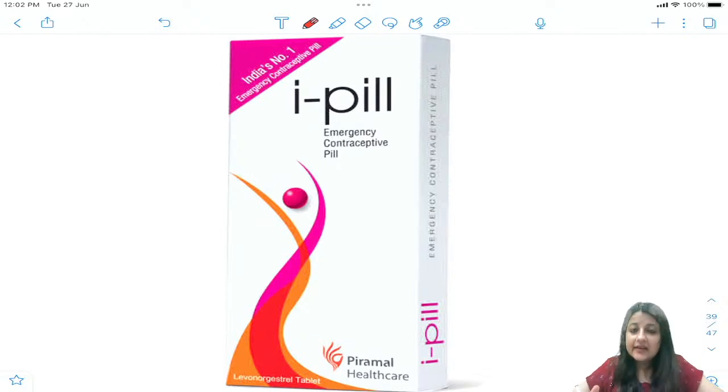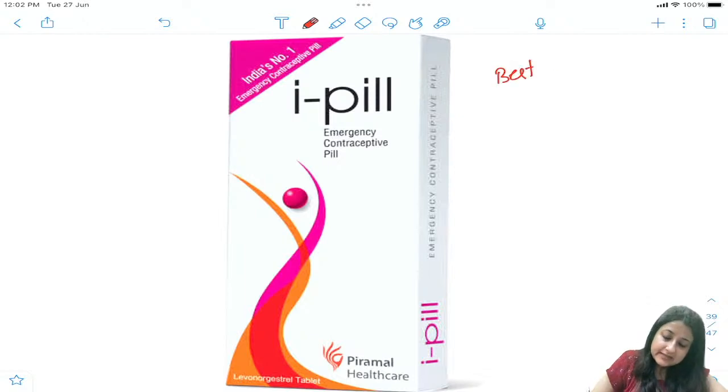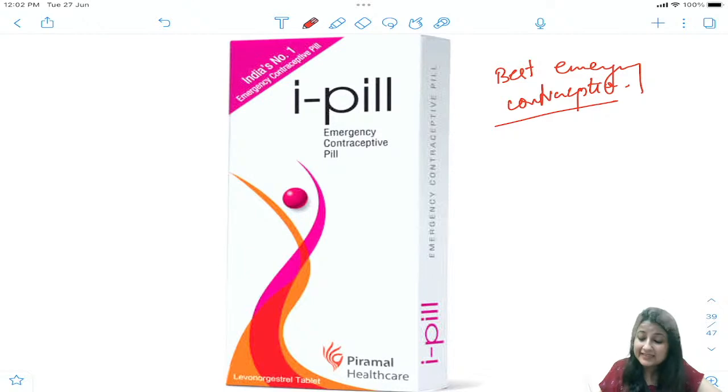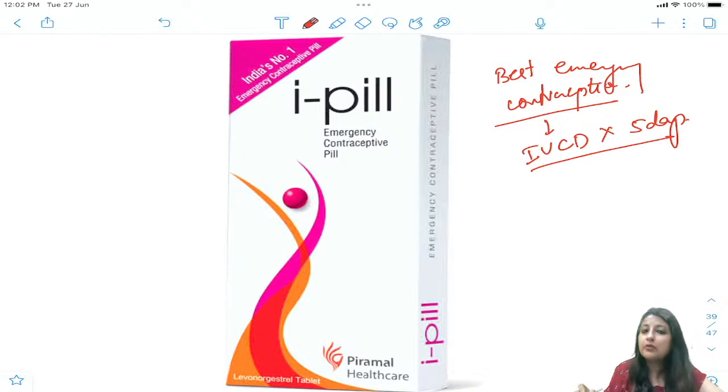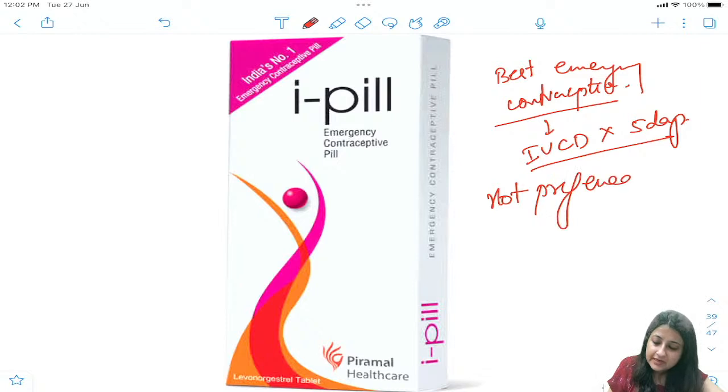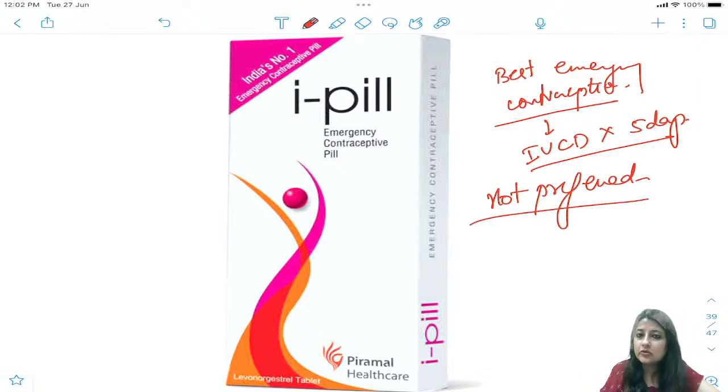All right, okay. Now if I ask you best emergency contraception क्या है? Best emergency contraception, which is it? Best emergency contraception is best. Please remember, best is IUCD because it can be used up to 5 days. But it is not preferred. Okay, it is not preferred because it cannot be put in a nulliparous. Okay, one who has not had any children, and mostly emergency contraception would be wanted by maybe young people who are not yet married. Even if they are married, they don't want any kids.